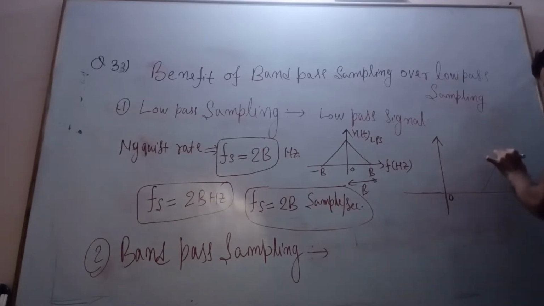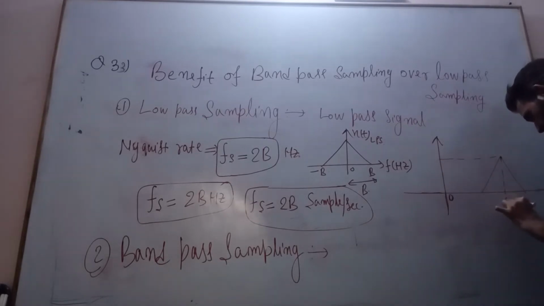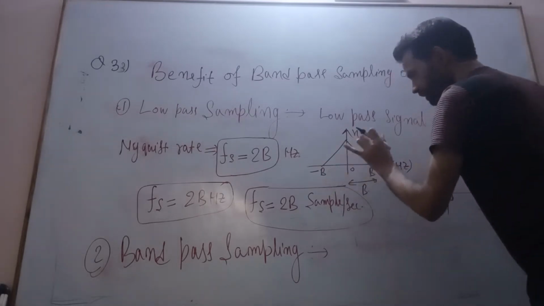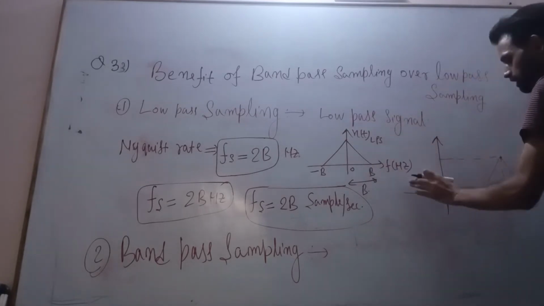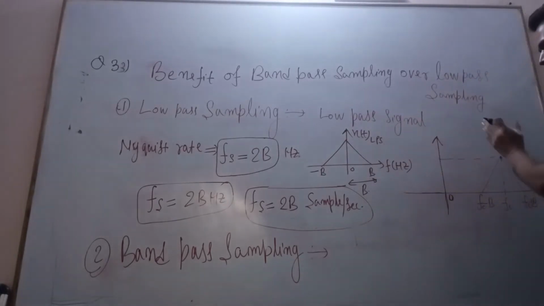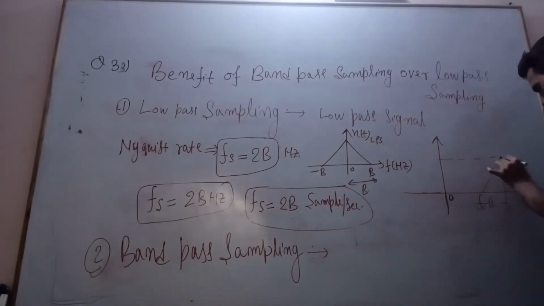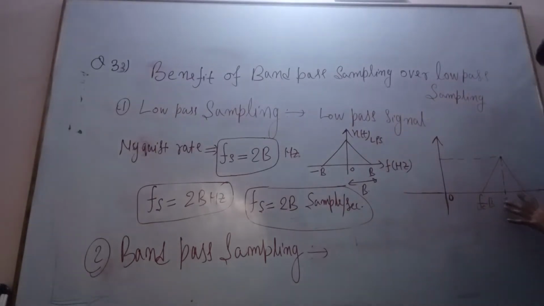So this is my band pass signal. If you see here, this is the center frequency. Let us say this is my fc plus b and this is my fc minus b. If I modulate this low pass signal, then I will get the shifted version of this signal, whose center lies at a non-zero frequency. Now it is a band pass signal. Just remember, band pass signals are those signals whose center frequency is non-zero.